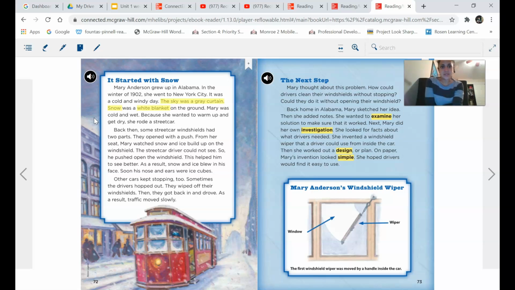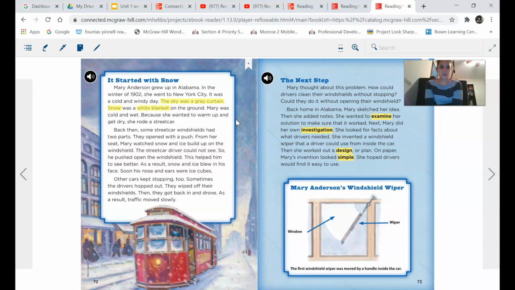Let's read on to identify the last metaphor for today. Mary was cold and wet. Because she wanted to warm up and get dry, she rode a streetcar. Back then, some streetcar windshields had two parts. They opened with a push. From her seat, Mary watched snow and ice build up on the windshield. The streetcar driver could not see, so he pushed open the windshield. This helped him to see better. As a result, snow and ice blew in his face. Soon, his nose and ears were ice cubes.